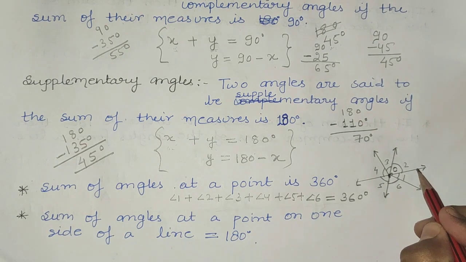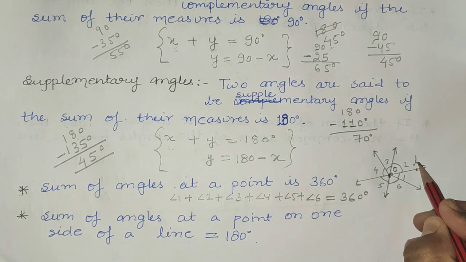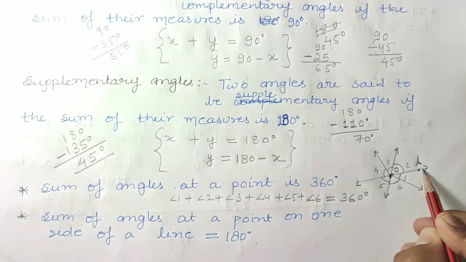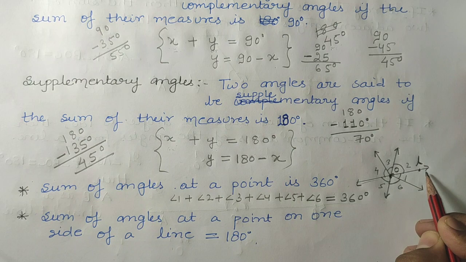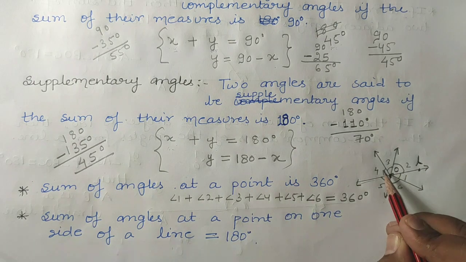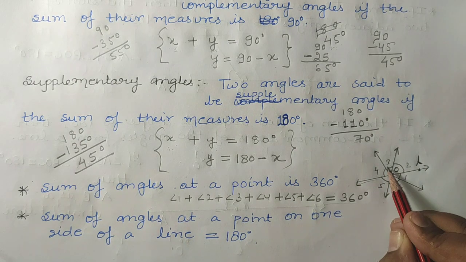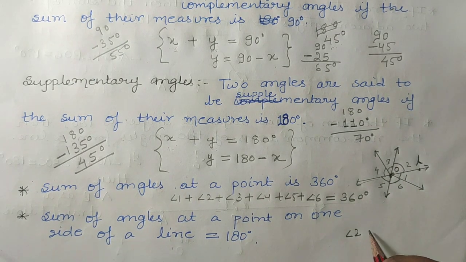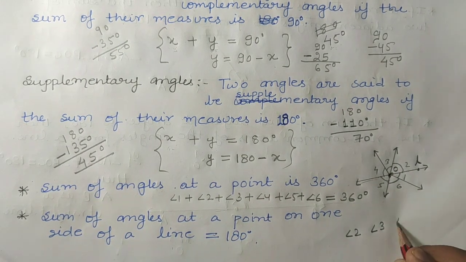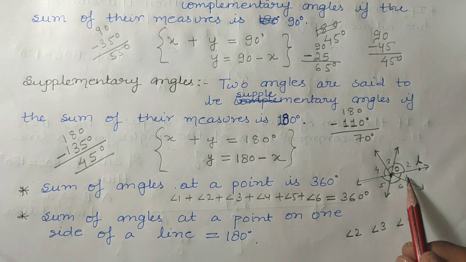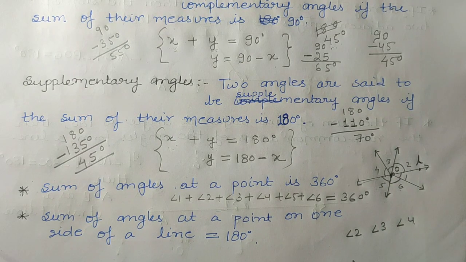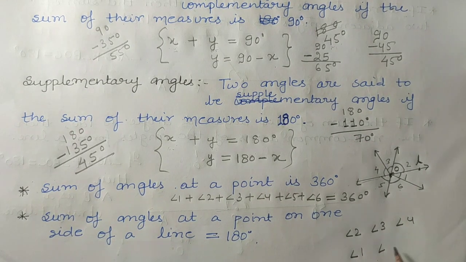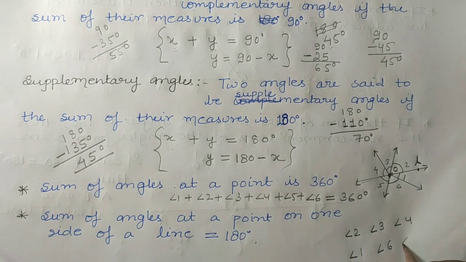Suppose in this figure, this line is a straight line L. The three angles which are over this line are angle 2, angle 3 and angle 4. And the three angles below this line are angle 1, angle 6 and angle 5.